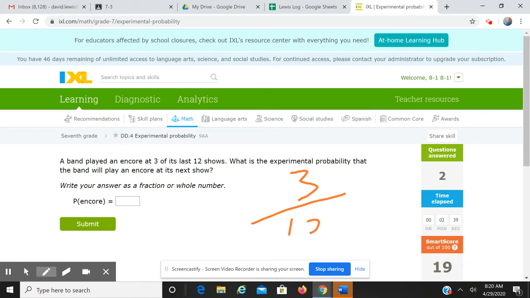Without doing anything, I'm guessing it's going to be 3/12, but let's read it. The band played an encore 3 out of the last 12 shows. What's the experimental probability the band will play an encore at the next show? 3/12 would be correct, and that reduces to 1/4.